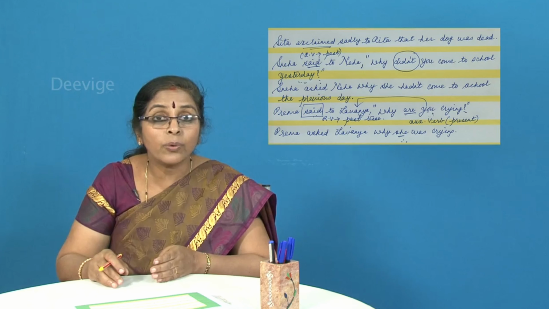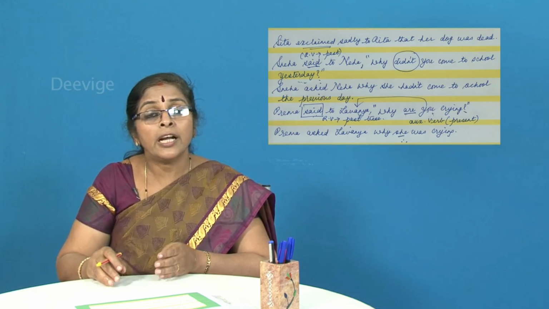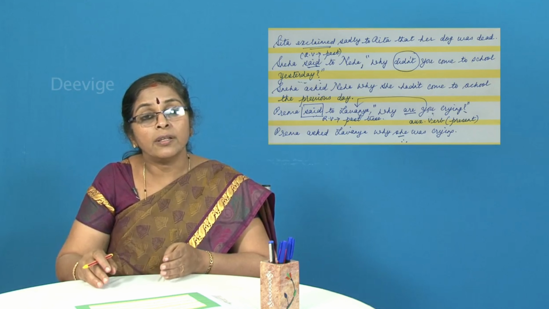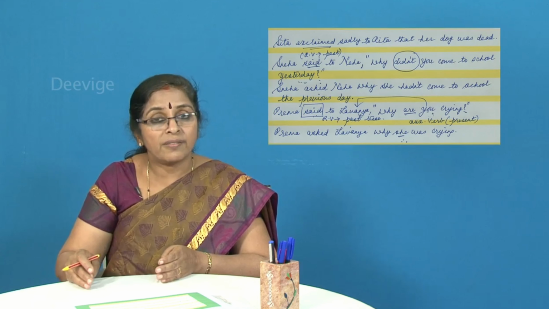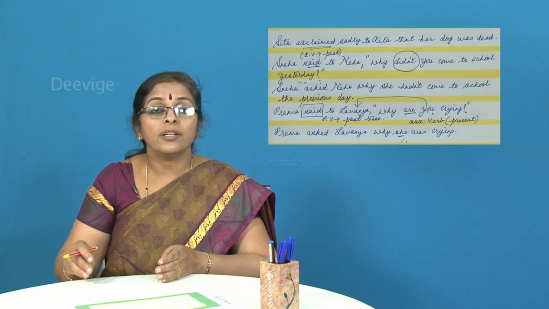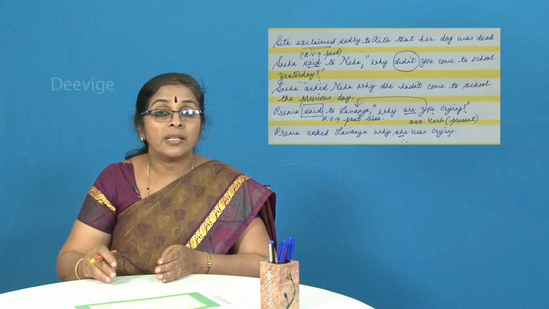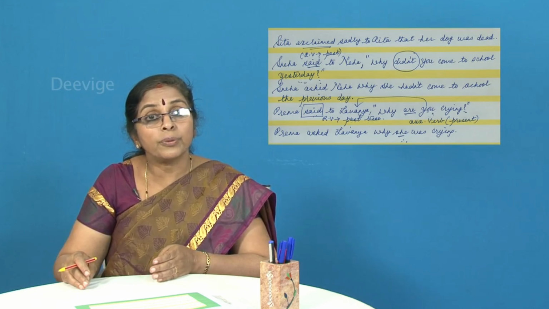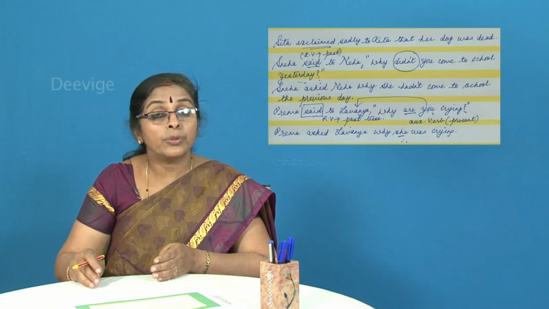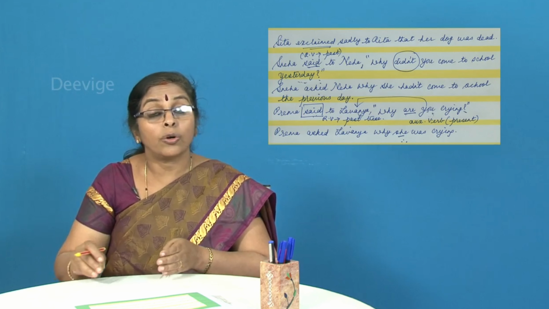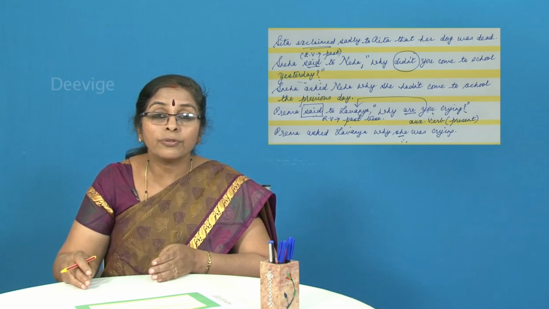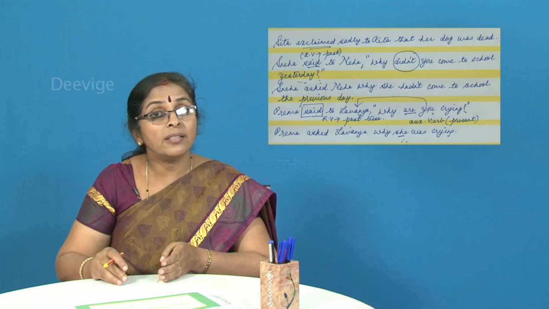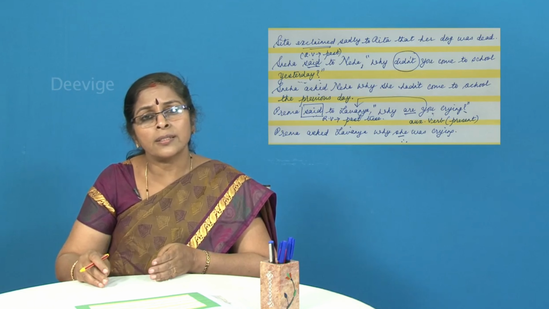And one more thing I need to highlight once more is if the sentences given within the inverted commas express universal truths, like there are 7 days in a week, there are 12 months in a year, Sunday is the first day of the week, the cow is a useful animal, the dog is a faithful animal, the lion is the king of the forest, or the sun is at the center of the solar system.